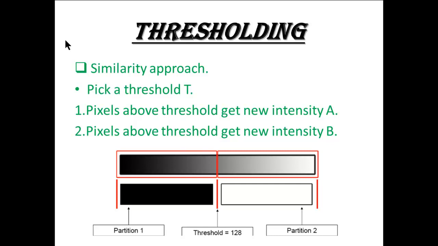The threshold value is, for example, 128. Now the pixels up to 128 will be in partition 1 and pixels greater than 128 in partition 2. A can be known as one intensity and B as another.